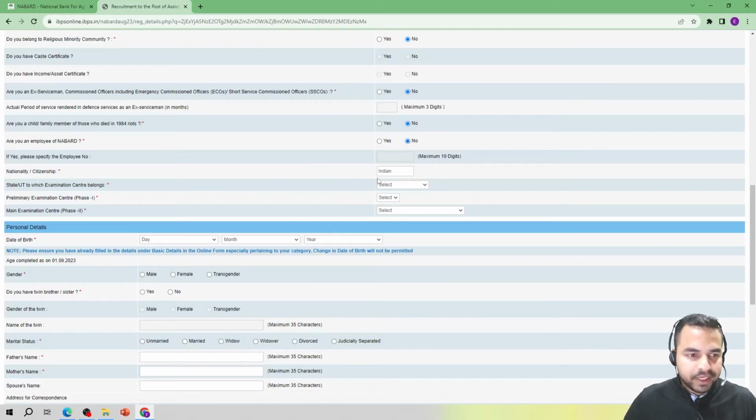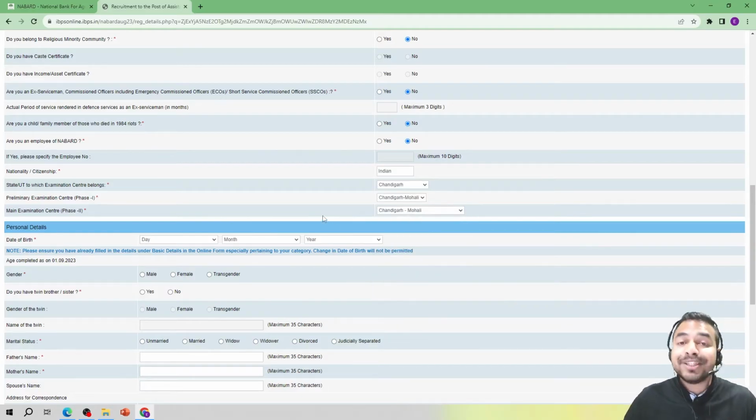Now the nationality and citizenship. The state and UT to which the examination center belongs, guys. Once again, a very important point: your examination center for both phase 1 and phase 2, so you have to be very sure. आप बड़ा ध्यान से अपने centers को भरिए यहाँ पर कि phase 1 का एग्जाम आप कहाँ देना चाहते हैं, phase 2 का एग्जाम आप कहाँ देना चाहते हैं, उसकी लिस्ट पूरी की कौन कौन से सेंटर्स पर phase 1 and phase 2 होगा, किस सिटी में होगा, ये सभी डिटेल्स आपको नोटिफिकेशन के अंदर ऑलरेडी प्रोवाइड की गई हैं. So here I have filled out all the details.